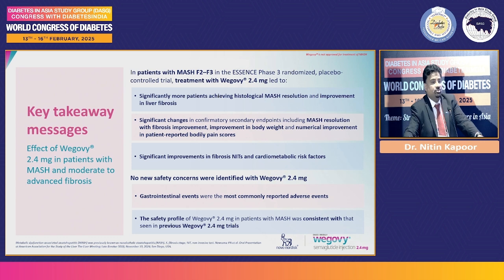There is reduction of weight, there is reduction of A1C, but there is reduction of all these other markers, the non-invasive markers like hsCRP, the LDL, the triglycerides, the glucose, all of that improves as well. The side effect profile is very similar to the placebo.